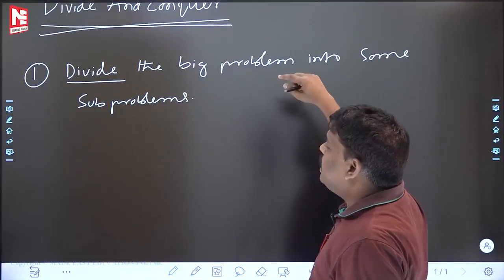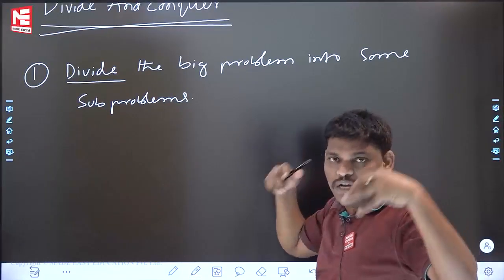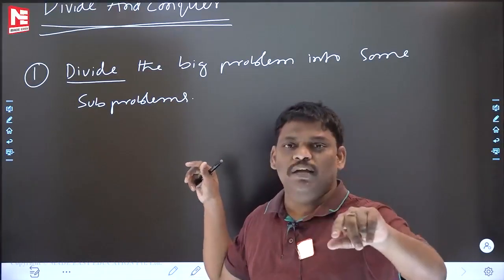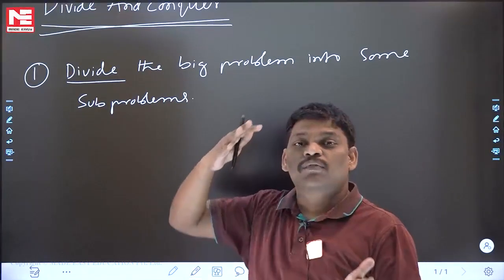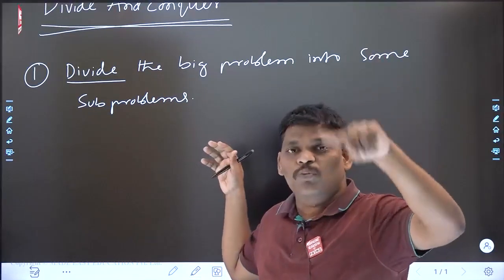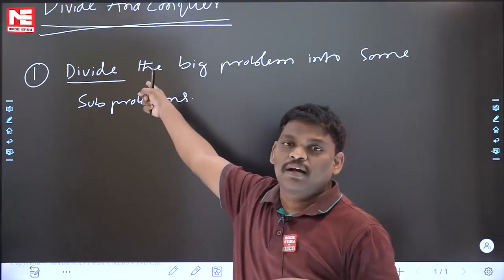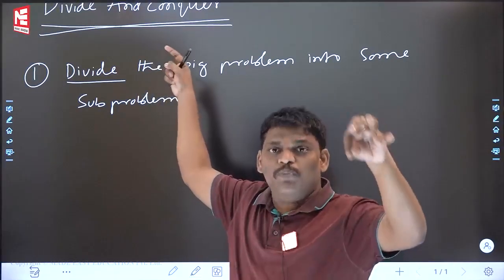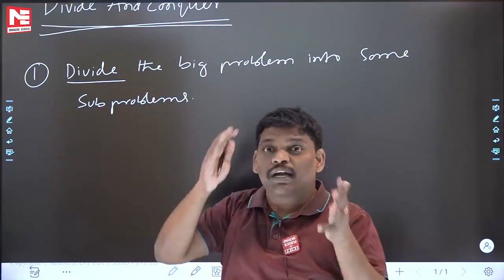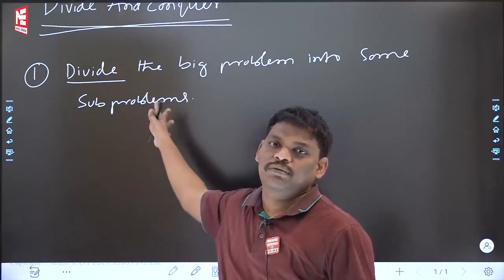Divide and conquer is one of the algorithm designing techniques. I am saying it clearly now. I did not want to confuse you at the start, that is the reason I did not tell you the truth then. Now I am saying divide and conquer is one of the algorithm designing techniques. If you are looking for an algorithm for your problem, you can follow the divide and conquer designing technique. It is one kind of designing technique for your problem. If you think it is suitable, you can proceed.